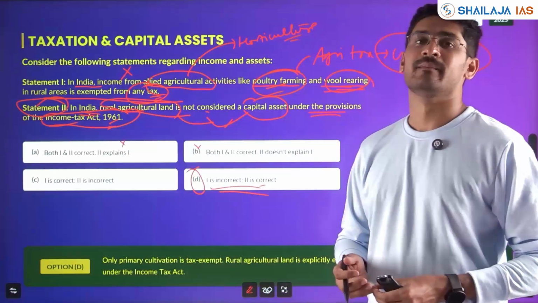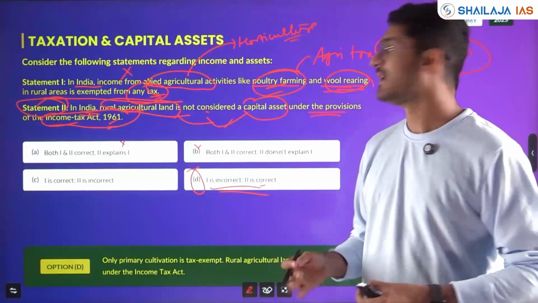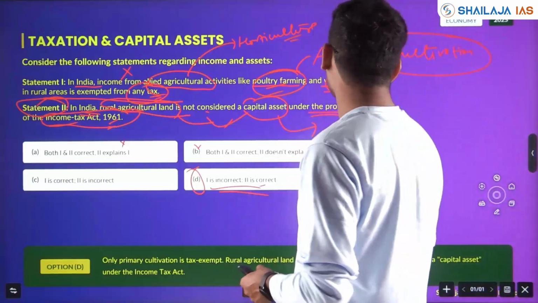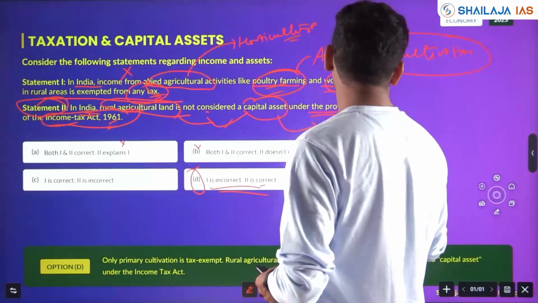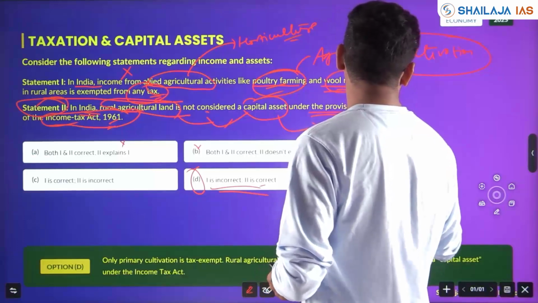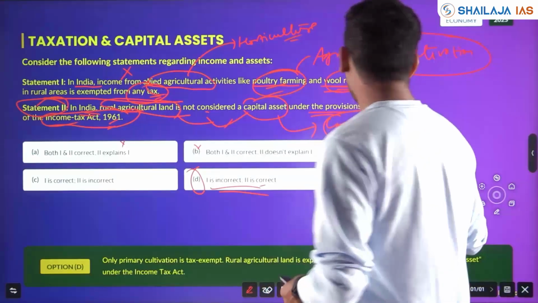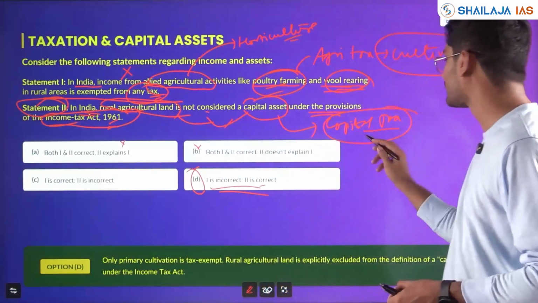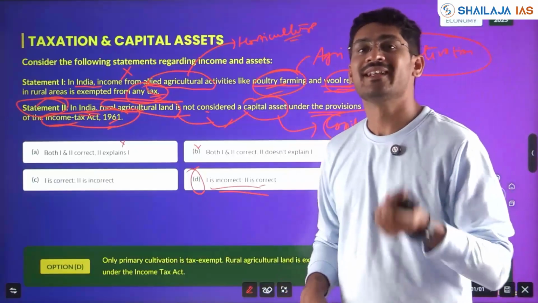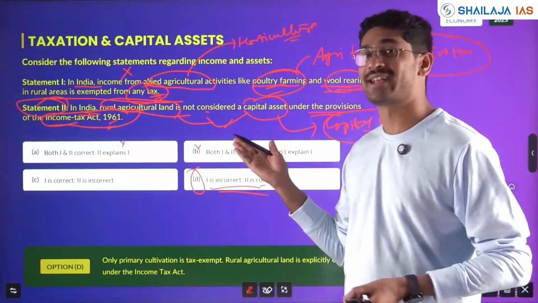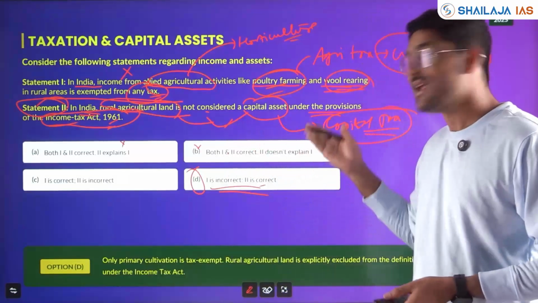What does that mean? If you sell agricultural land, should you pay capital tax? Answer it in the comment section. It is not considered a capital asset, then should you pay a capital tax?